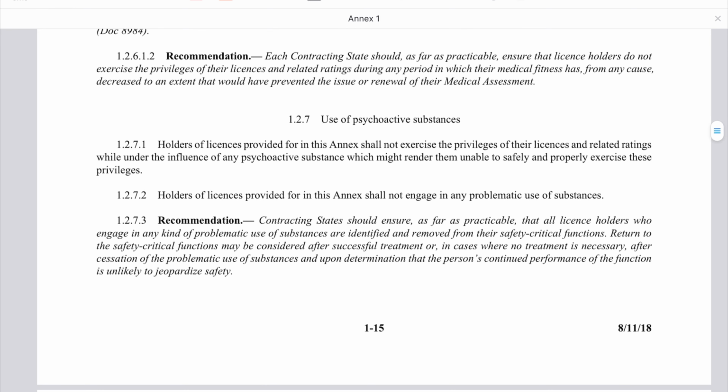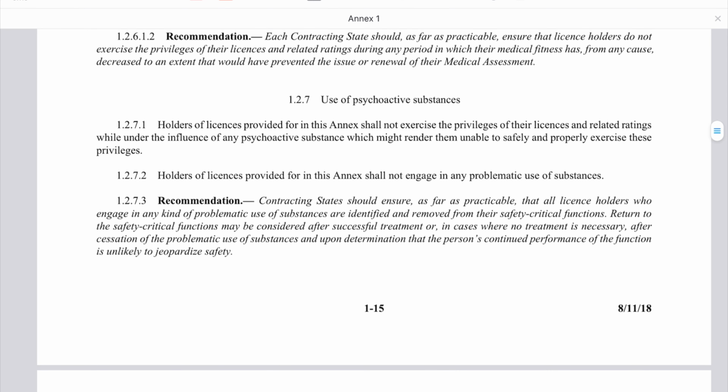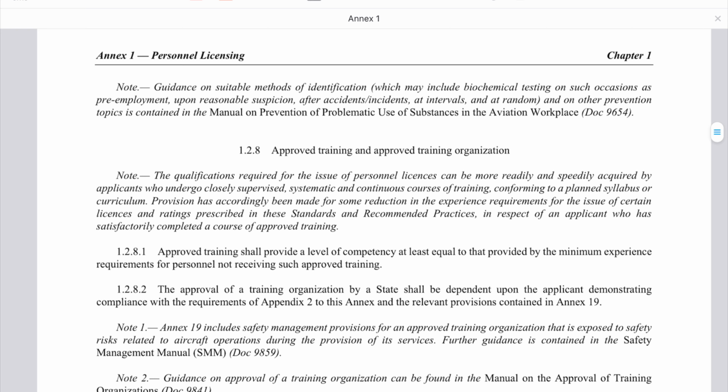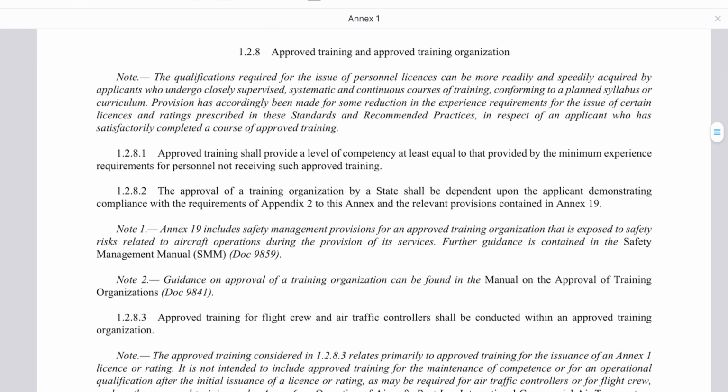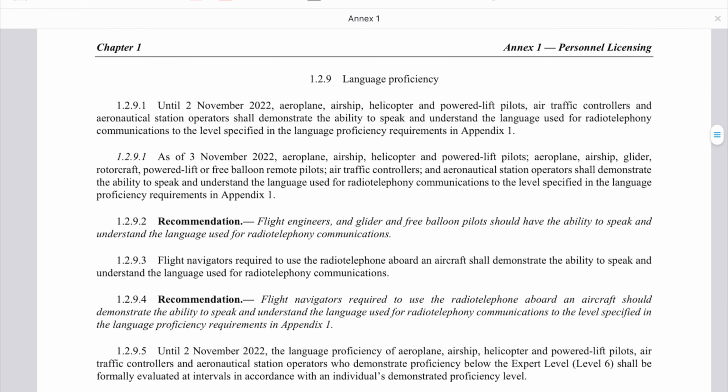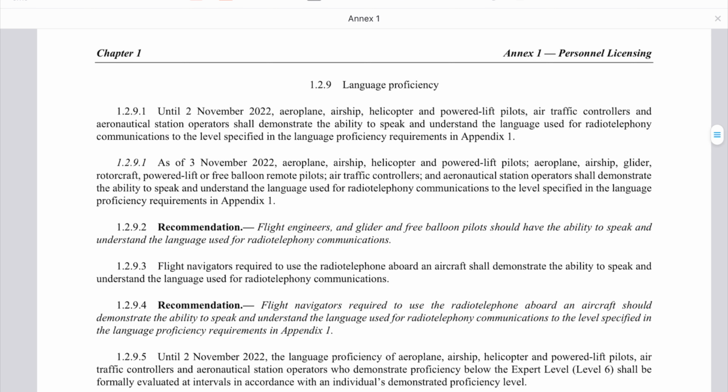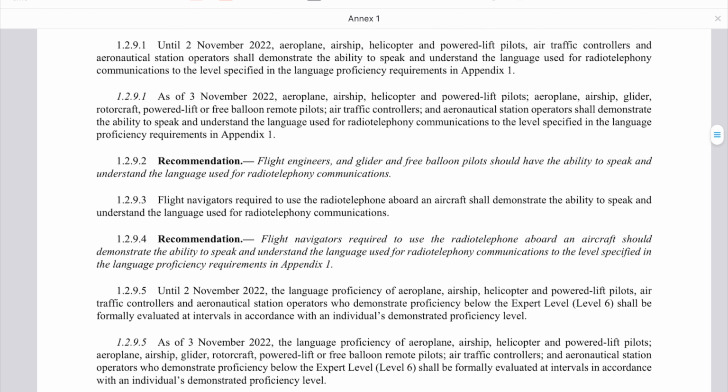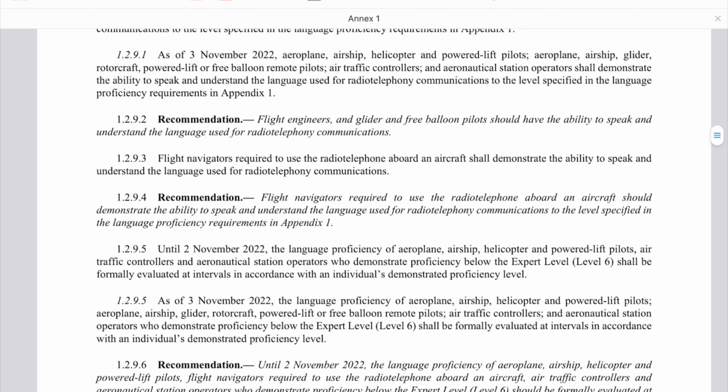The next part is the use of psychoactive substances. Approved training and approved training organizations are for the next part. Then language proficiency. As you know, English is the international language used in the aviation world.